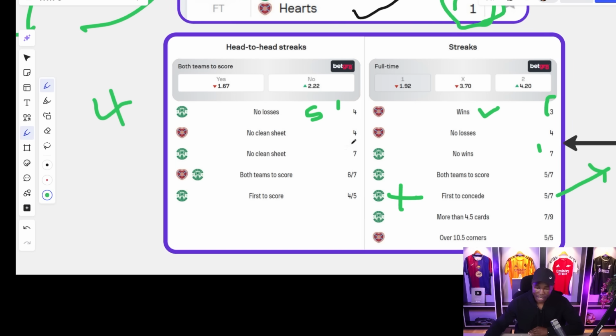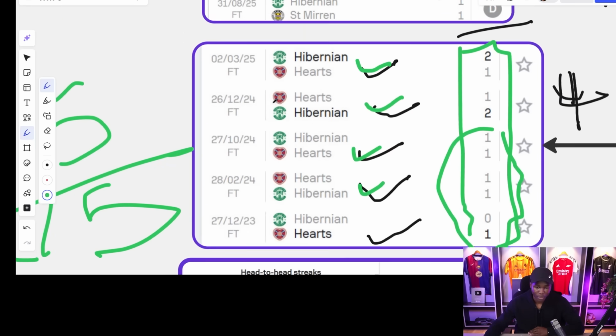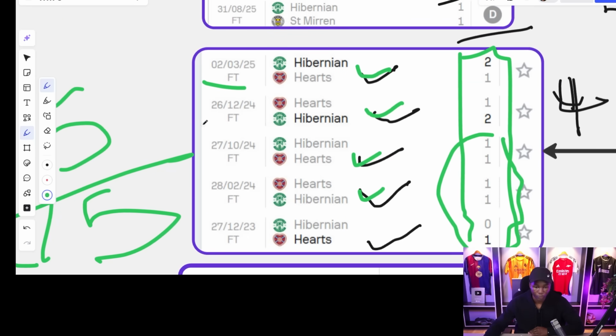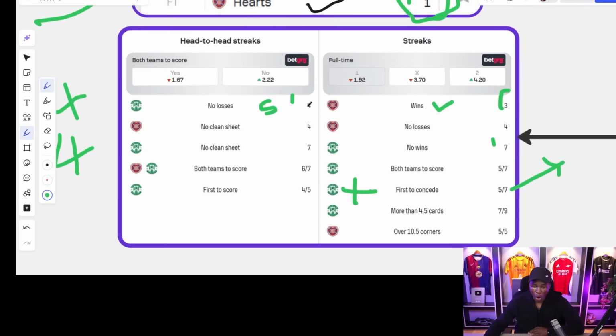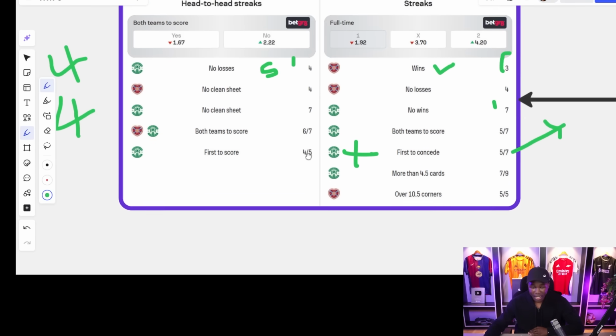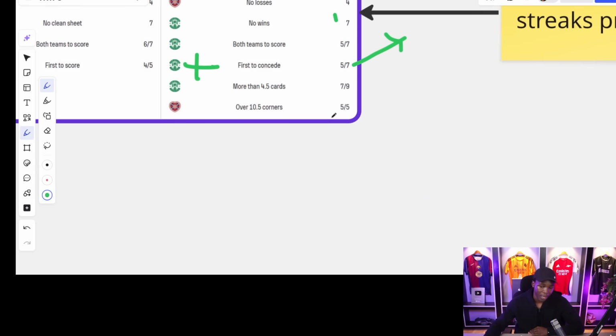No clean sheets. So Heart of Midtjylland, the home team today, has conceded in the last 4 matches that it played against Hibernian, all right? At the same time, one of these matches was played in 2025, the other 2024. These are the most recent ones. And as you can see, the data is pointing towards an indication of goals in this game, all right? So that is what we have in this very point, all right?